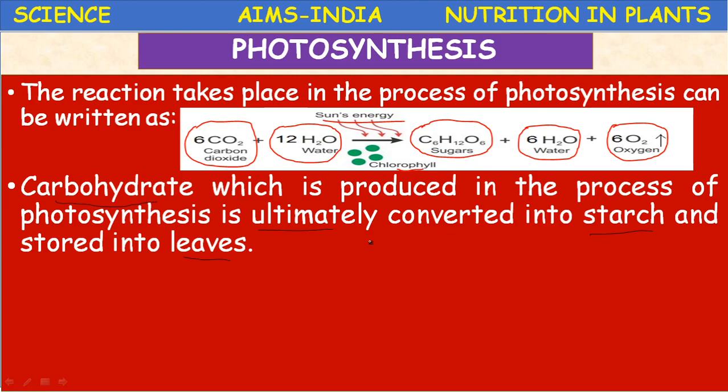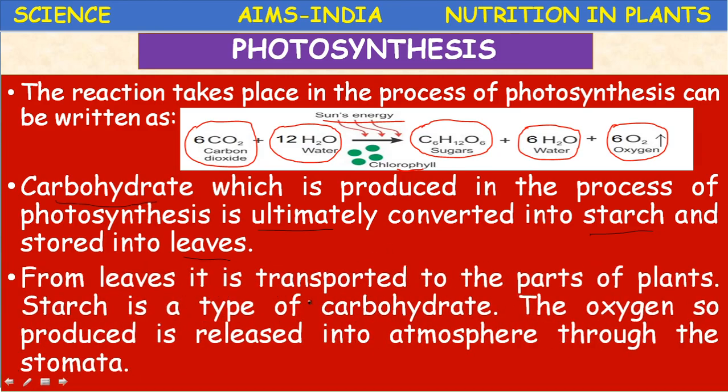Because the plant requires energy for growth, the food material which is synthesized, more than 50% is utilized by the plant itself. So that must be transported to different parts, and the excess food is stored in the roots, fruits and other parts of the plant.